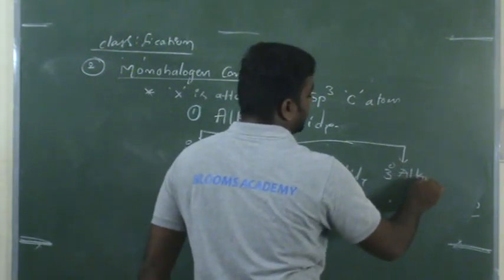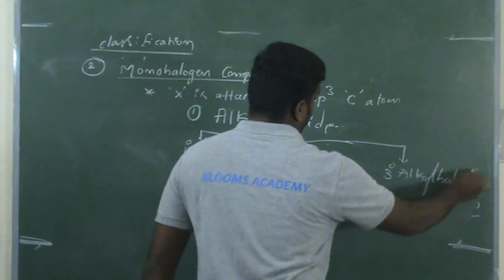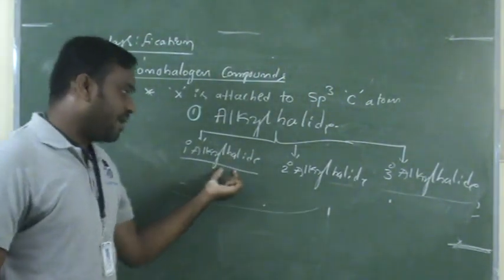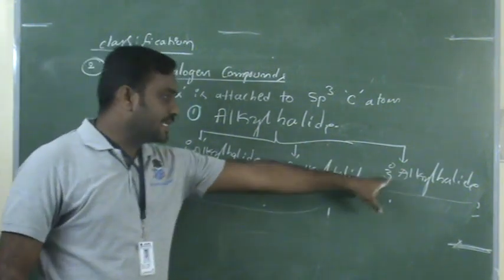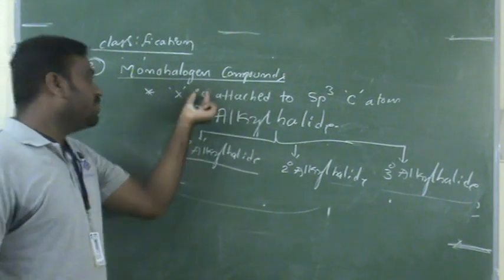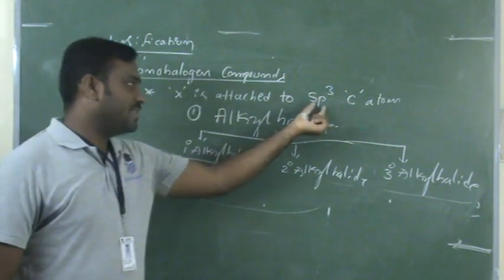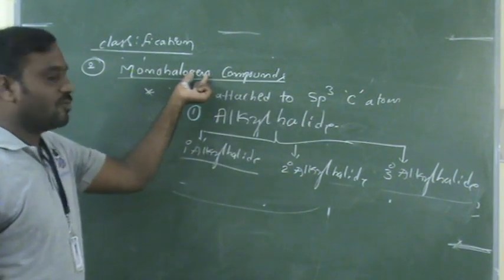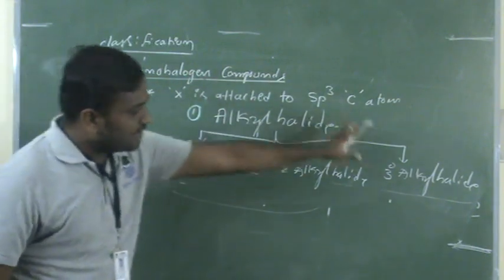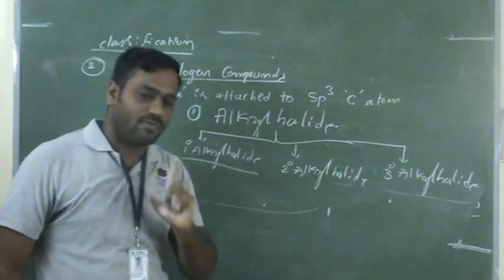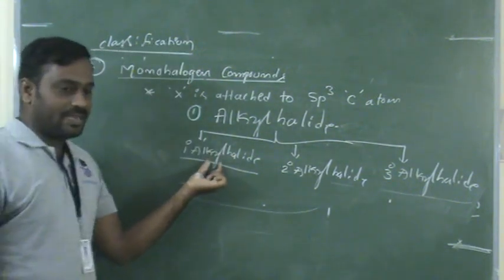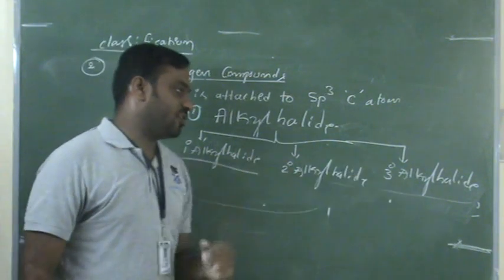These terms come up regularly in this chapter. Just try to understand that primary, secondary, and tertiary alkyl halides belong to the alkyl halide family, where the halogen atom is attached to an sp3 hybridized carbon. Now these belong to the monohalogen compounds. Why are they called monohalogen compounds? In all of these, only one halogen atom is present. Okay. Now I am going to start with what a primary alkyl halide is, what a secondary alkyl halide is, and what a tertiary alkyl halide is.